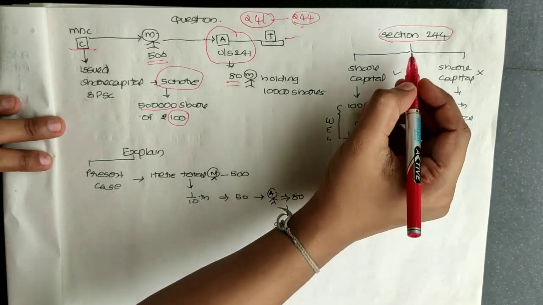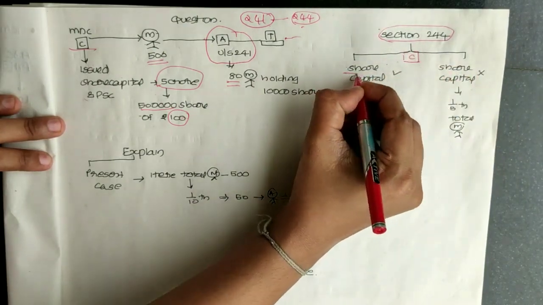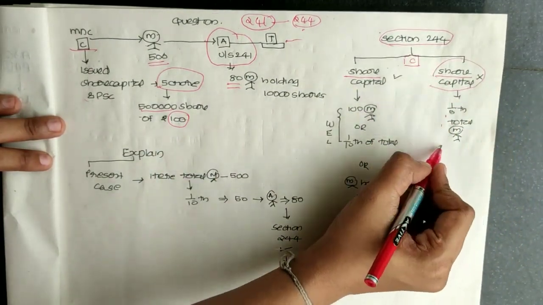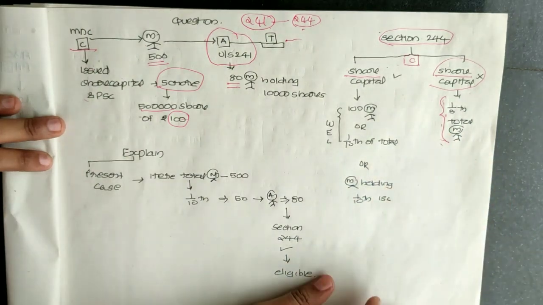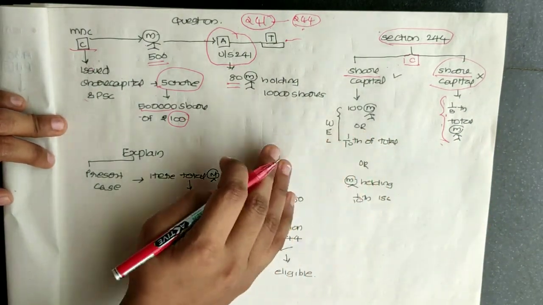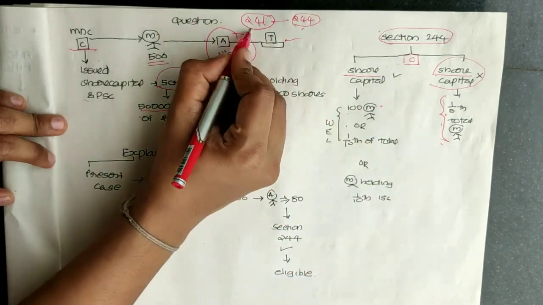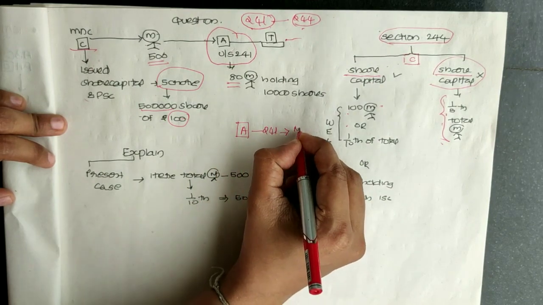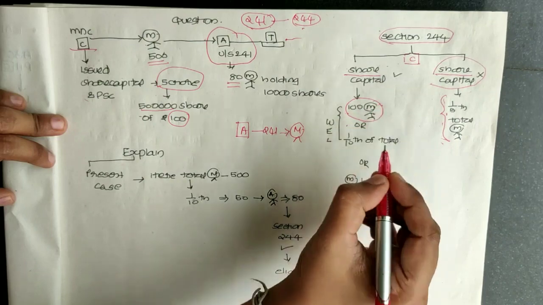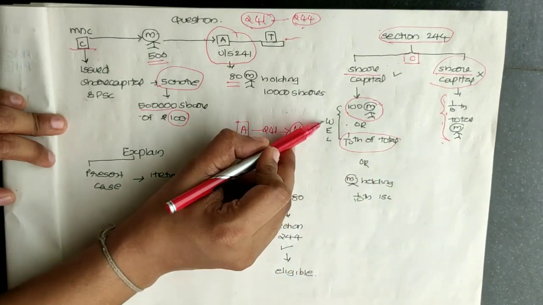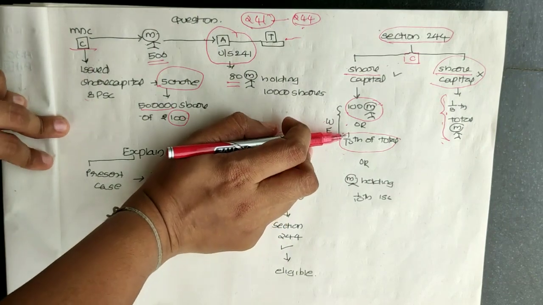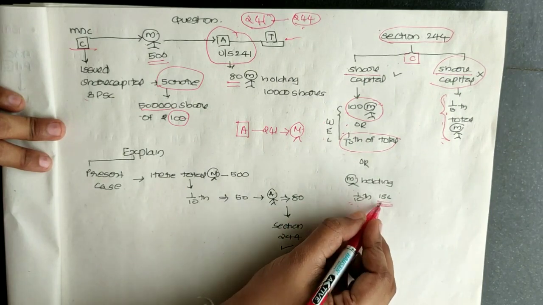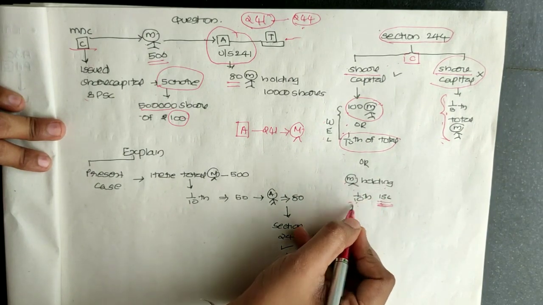Section 244 mainly classifies the company on the basis of companies having share capital and companies not having share capital. In case of a company not having share capital, at least 1/5 of the total number of members is required to file such an application. In case of a company having share capital, an application under section 241 can be filed by either 100 members or 1/10 of the total number of members, whichever is lower. And if they fail to fulfill the criteria on the basis of number, then they can consider issued share capital, that is, members holding 1/10 of issued share capital.